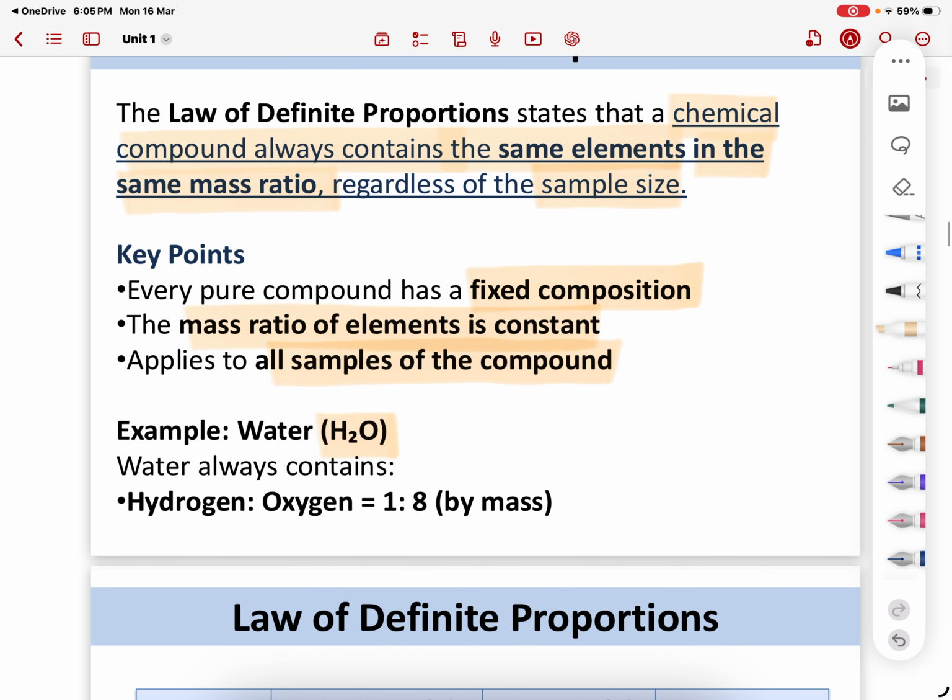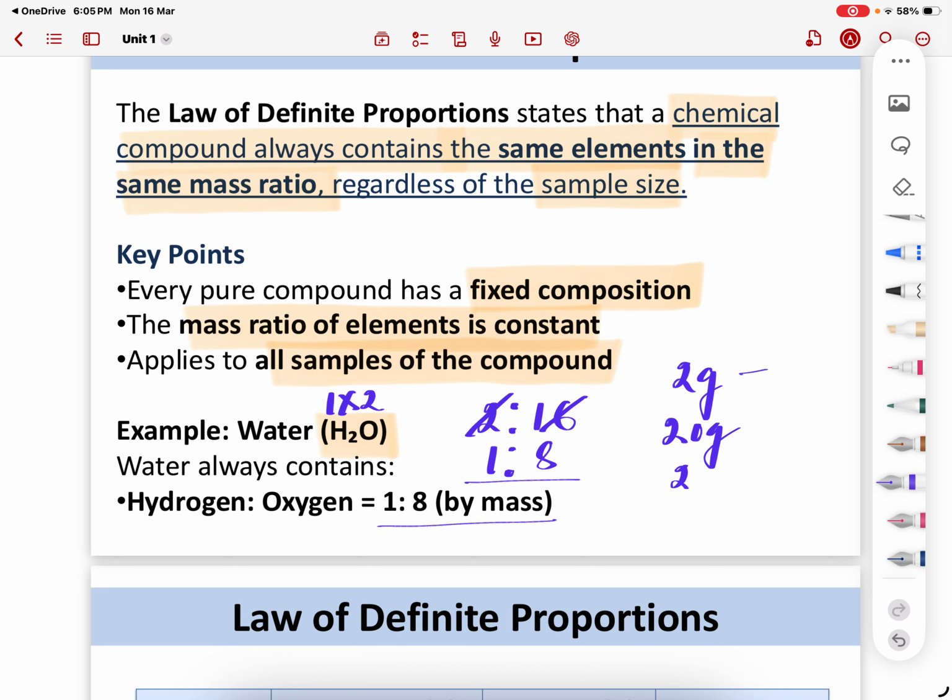Like water, if you see, the hydrogen has a mass of 1, but there are two hydrogens, 1 times 2, so it comes up to 2, and oxygen is 16. So what is the ratio? So the ratio is 1 is to 8. So if you take 2 grams of water, if you take 20 grams of water, if you take 200 grams of water, the ratio of hydrogen to oxygen will stay 1 is to 8.